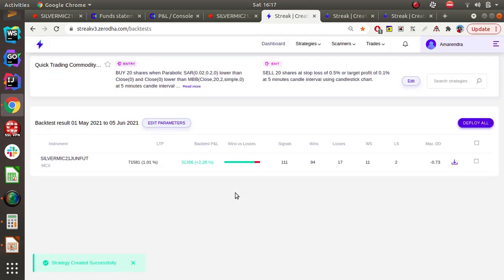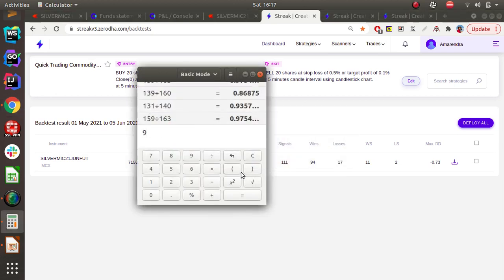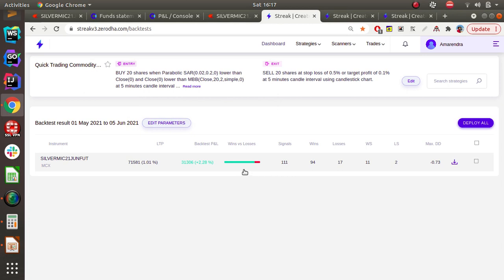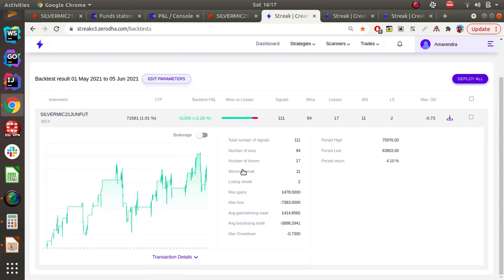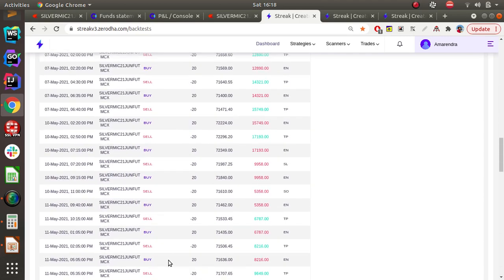Let us see. So if you see here, there are 111 signals, 94 are success, and 31,000 is the profit. So let us calculate 94 divided by 111, which is around 84%. That's really a good one. So maximum gains we got is 1400, sorry, 1400. We can also see the transaction details that happened here.